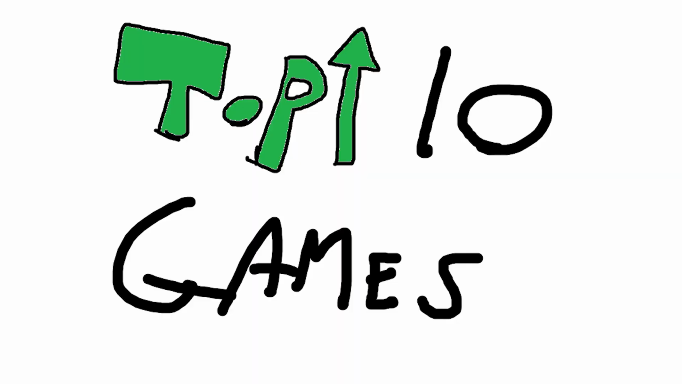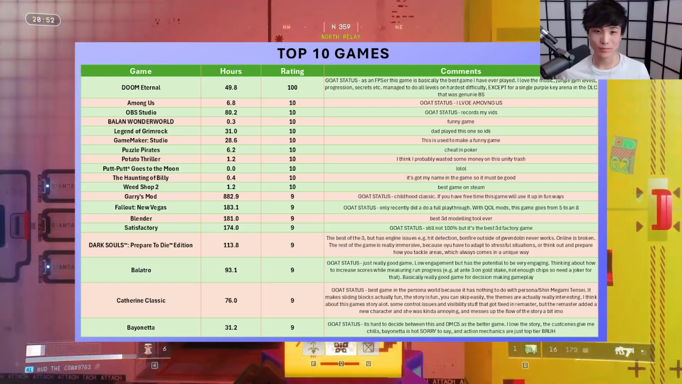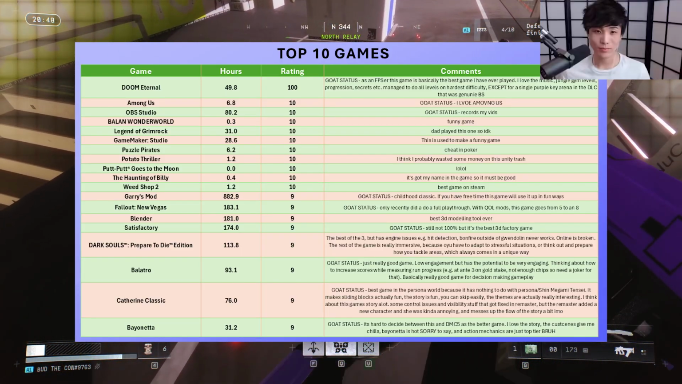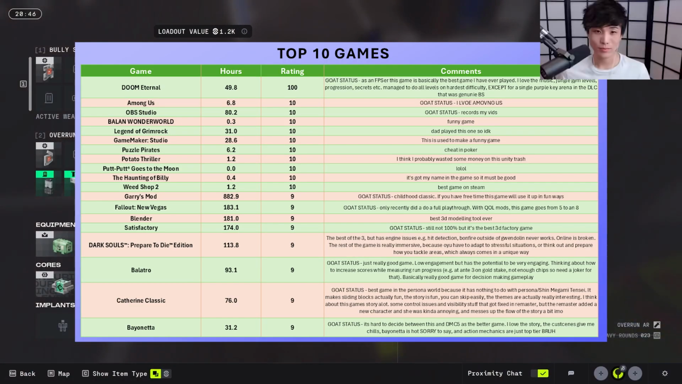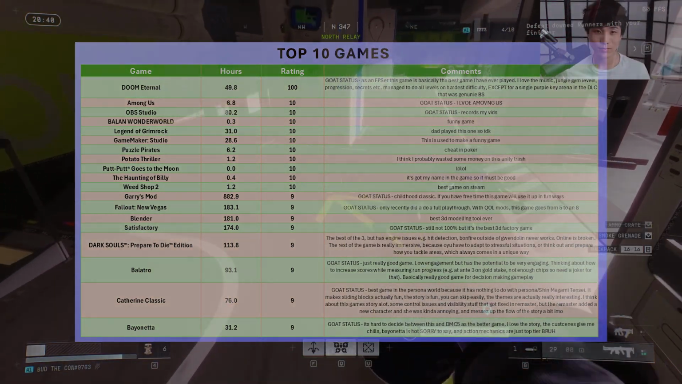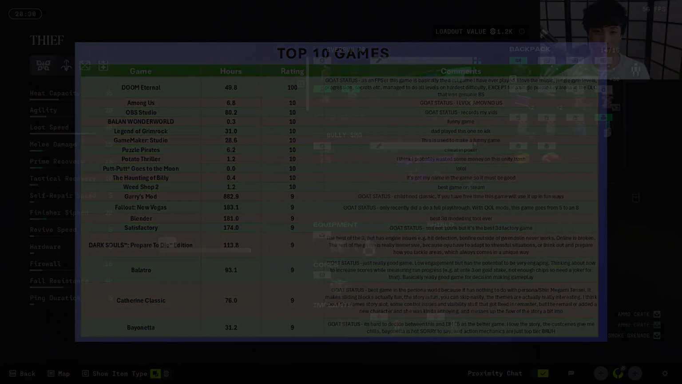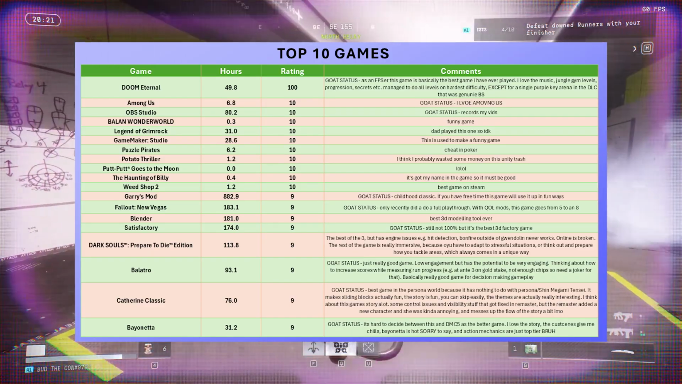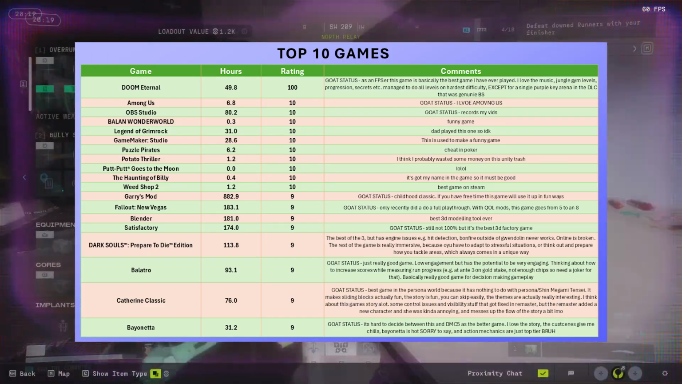Top 10 games. These are my top 10 games. Number 1, Doom. Number 2, Among Us. Number 3, OBS. Number 4, Balan Wonderworld. Number 5, Puzzle Pirates. Number 10, Haunting of Billy, because it's my name.